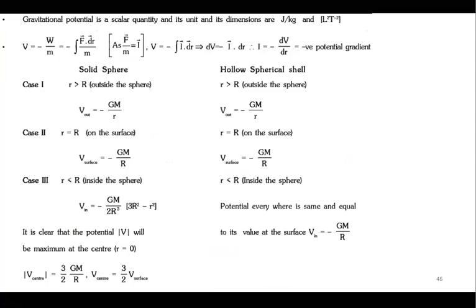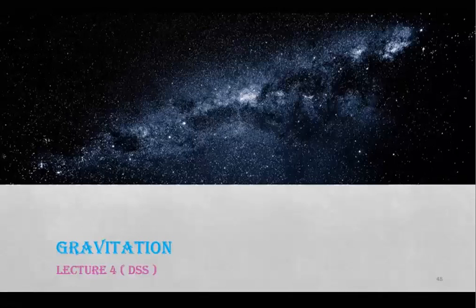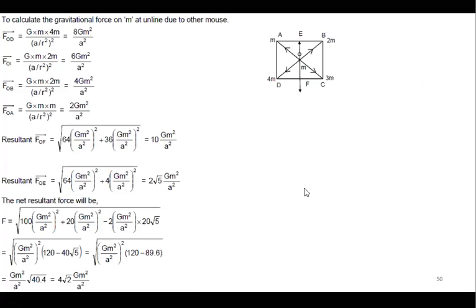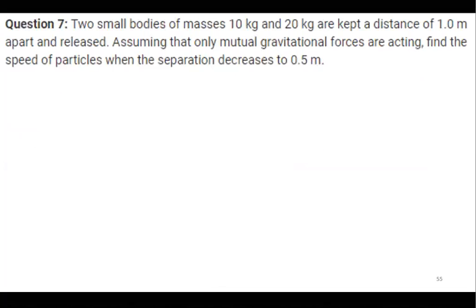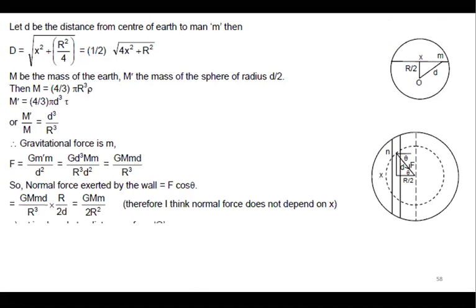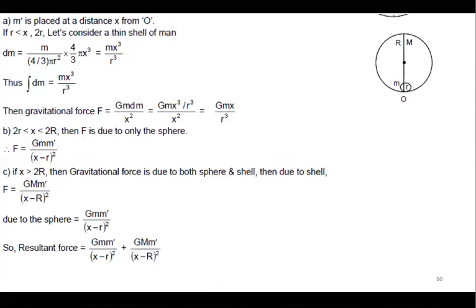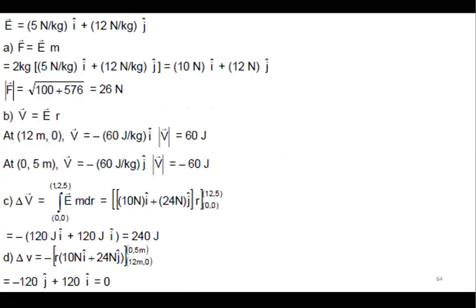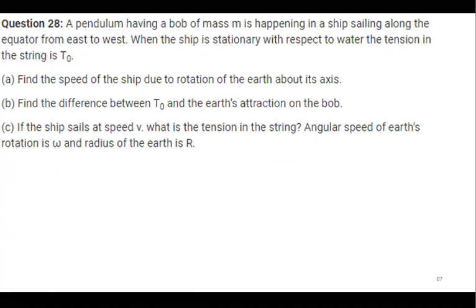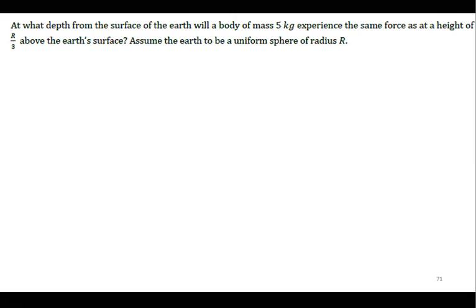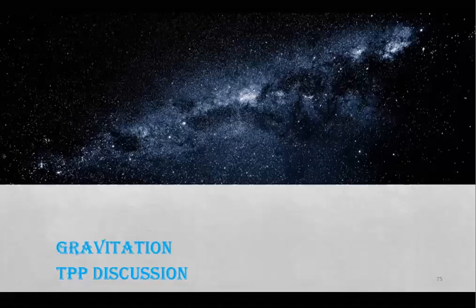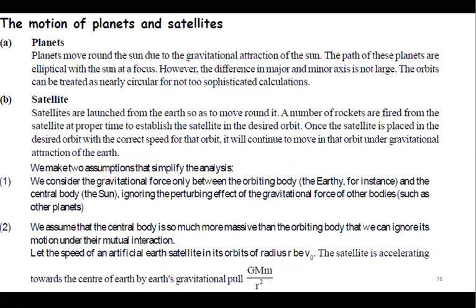When you talk about escape velocity, these are some problems of HC which you have to solve. I've written them over here. These are some good problems.